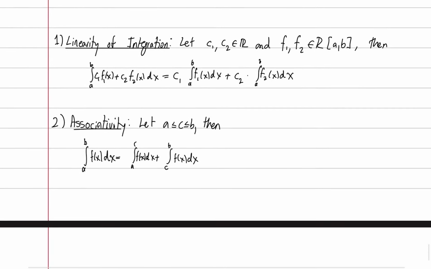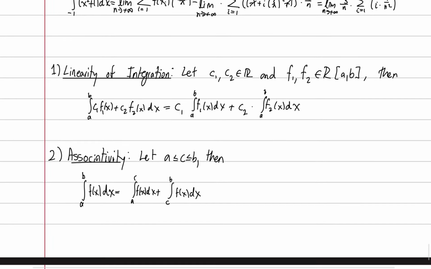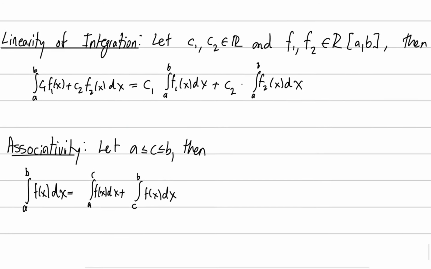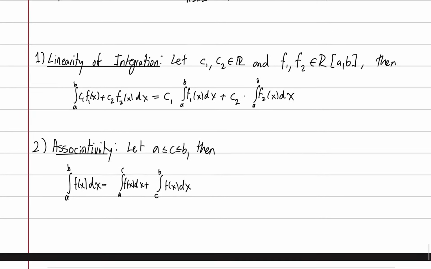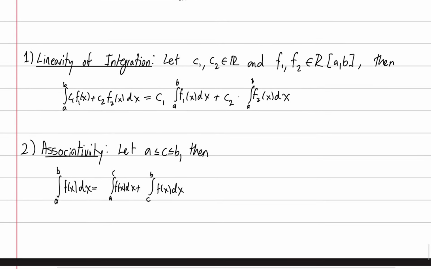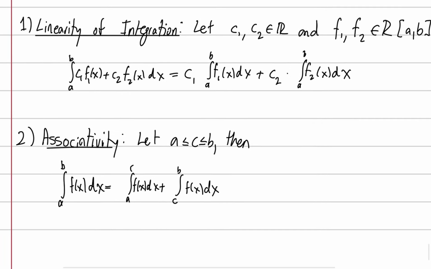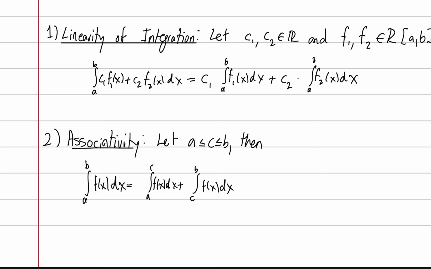Now we have linearity of integration. Sums are linear, limits are linear operators, derivatives are linear operators. So linearity of integration is pretty simple. It works like linearity of anything else. We have a constant times a function plus a constant times another function, and we could just get this. Hopefully you see that and it just makes sense. We can factor out a constant from the integral, and we can split the sum.